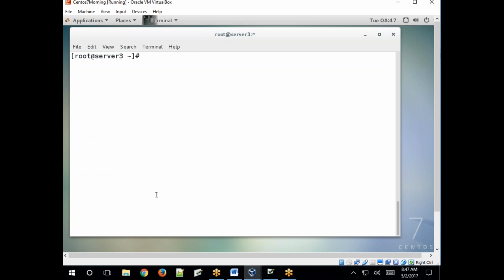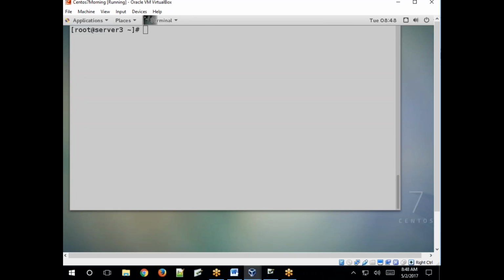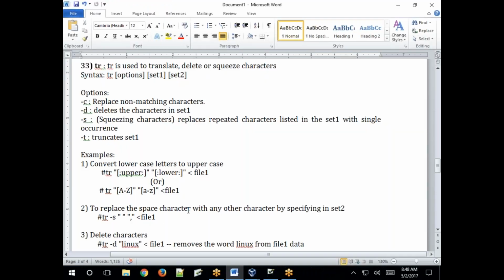So like this. If you want to print spaces or remove spaces, how to remove spaces? There is a special character. What is that? In square bracket, space character is there, right? So just represent that. To replace a space character with any other character by specifying set 2.